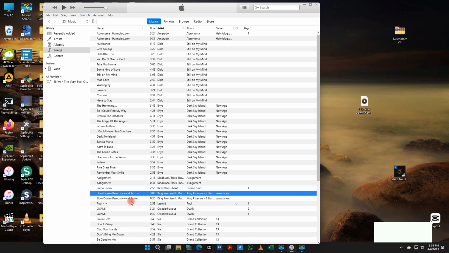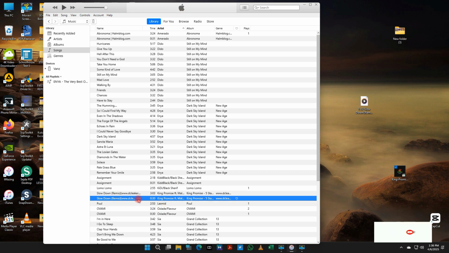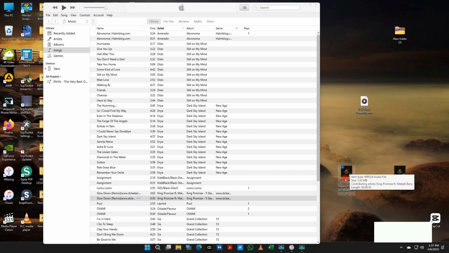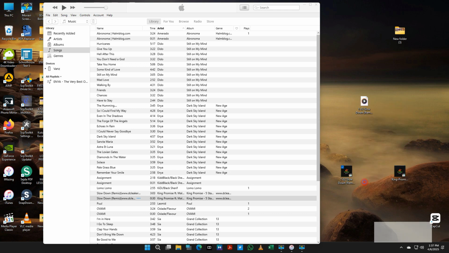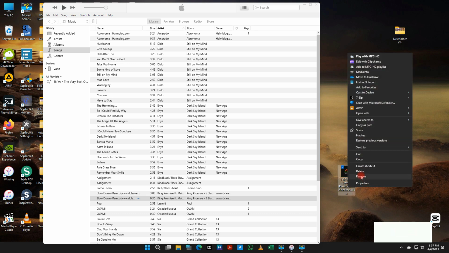Now the next step is you drag the converted song to the desktop. The reason why we are dragging it to the desktop is that we want to rename the file. We are not renaming the song, but we are rather renaming the file extension, like the .mp3, .mp4.